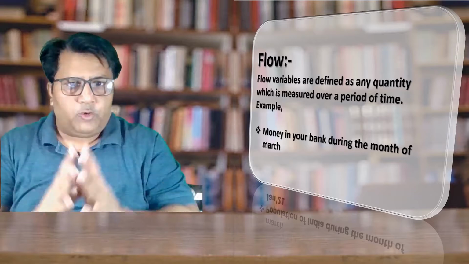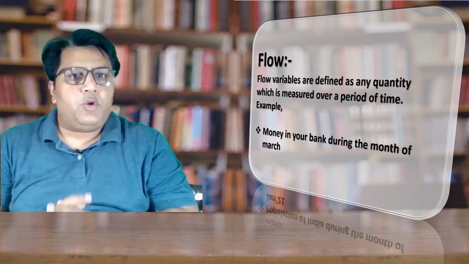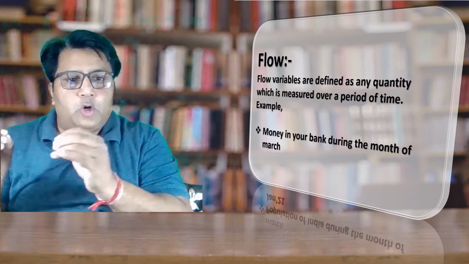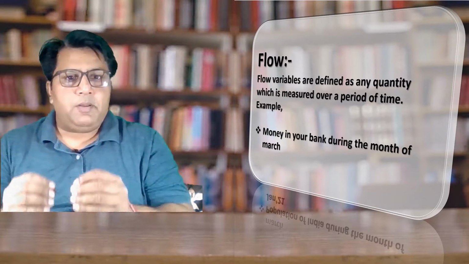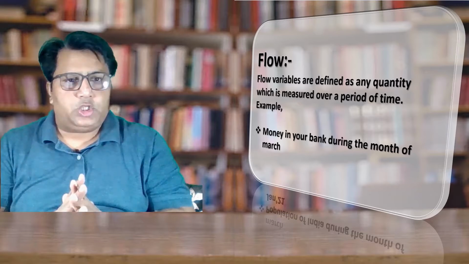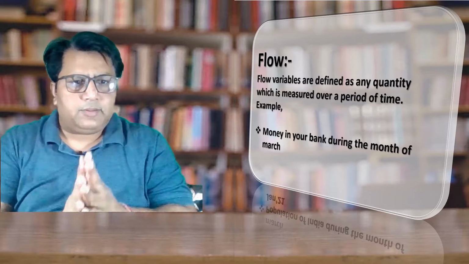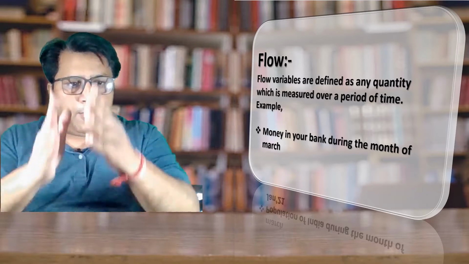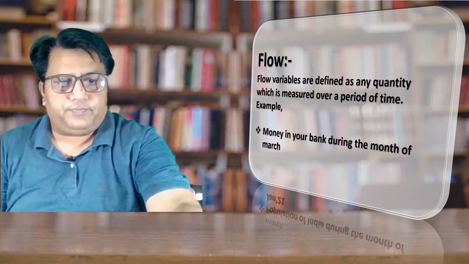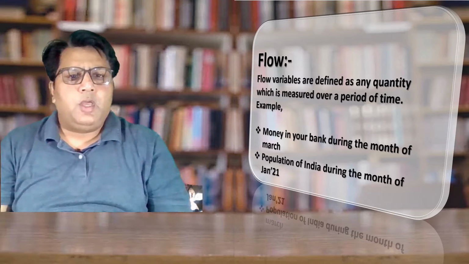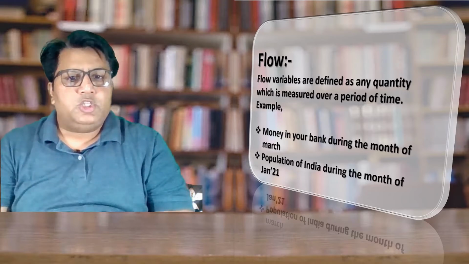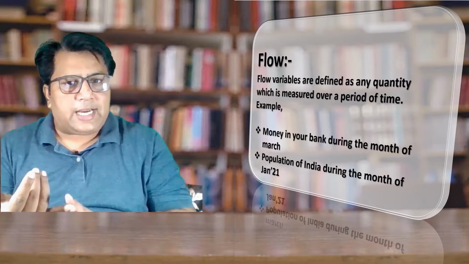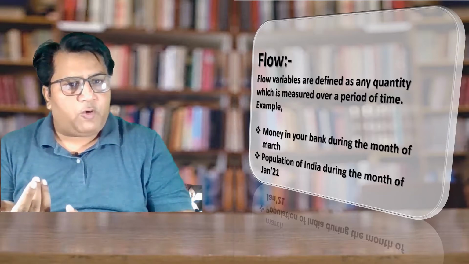In the case of the flow, time element plays a very important role and the quantity can be measured over a period of time. Clear? For example, money during a month of March. It means in the entire month, I have to tell you date wise the amount fluctuations in the account. One more example, population of India during the month of January. It means that on 1st January, what is the population count? On 2nd January, what is the population? 3rd January, what is the population?